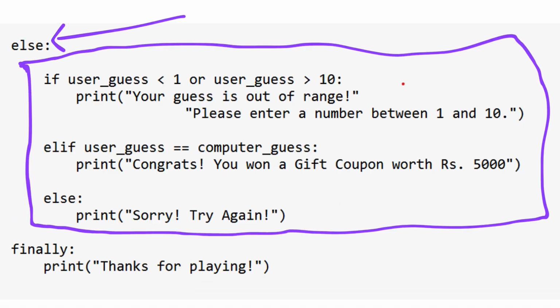Now comes the else block. So when will this else block be executed? Only when the try block doesn't create any exception, the else block will be executed. If so, the except block will be skipped, right? As there is no exception.